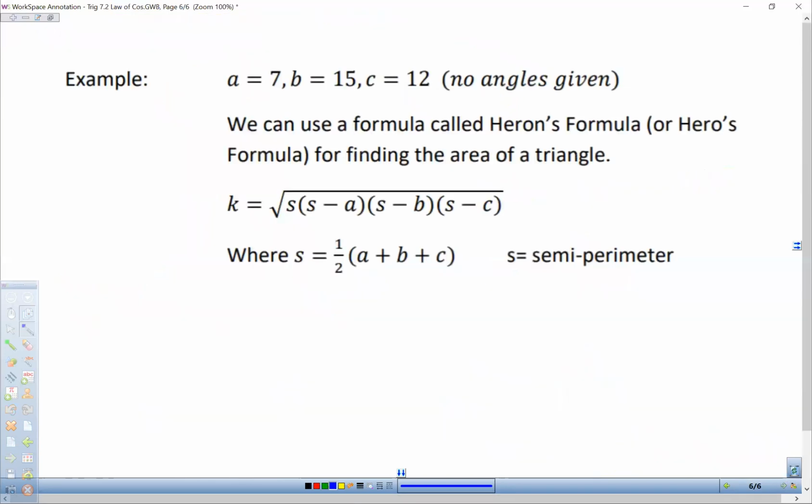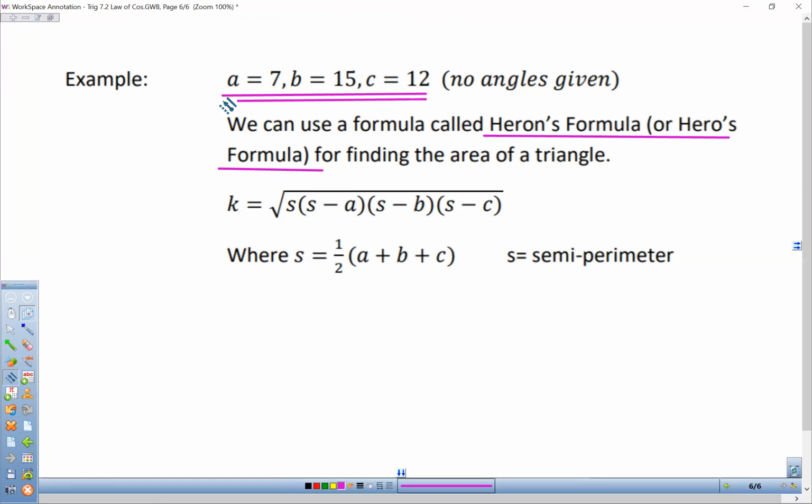All right, the last thing we're going to do is a new formula. So this is called Heron's formula or Hero's formula, just depending on who you talk to and how they want to pronounce it. I've heard it's called Heron's formula, but anyway, it's basically a formula to find the area when you don't know any angles. Notice here's our three sides.